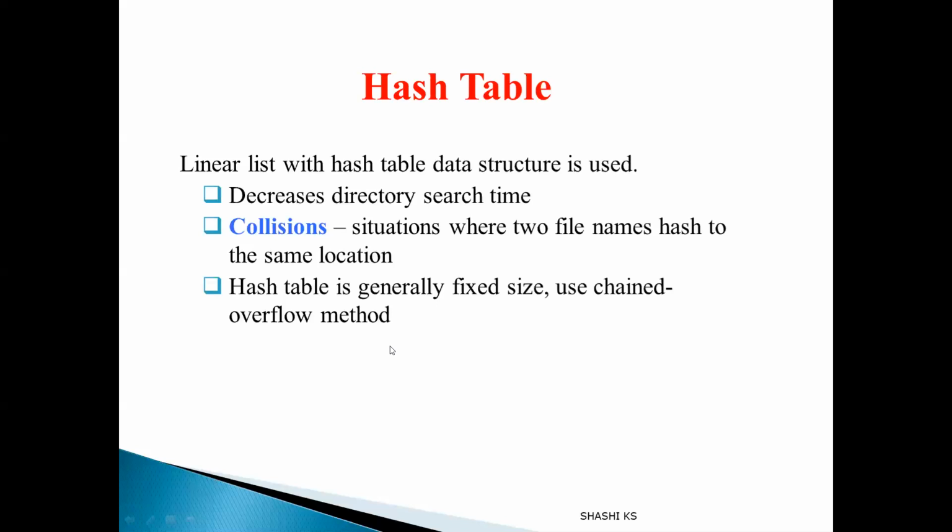But it is going to be less time compared to searching the entire linear list for the file names. Instead of searching the entire linear list, which takes big O of n time, we are going to search just one single linked list, which stores just a small set of file names which have collision. So that is all about the implementation of the hash table.